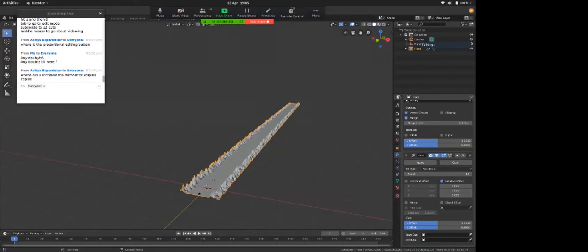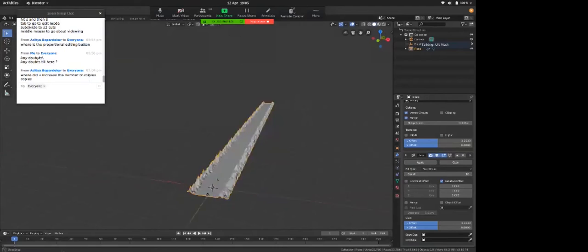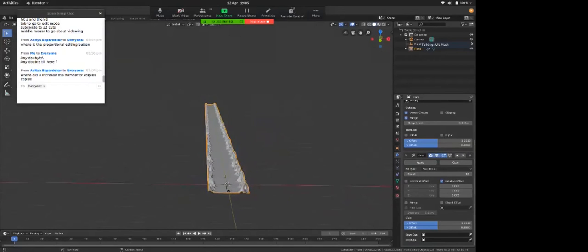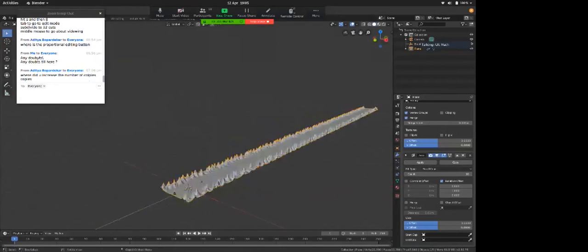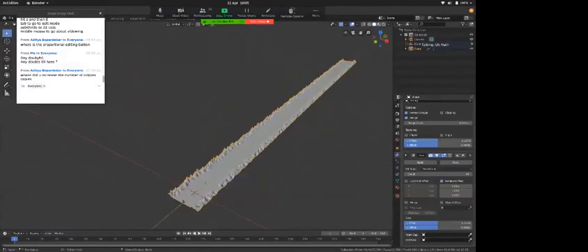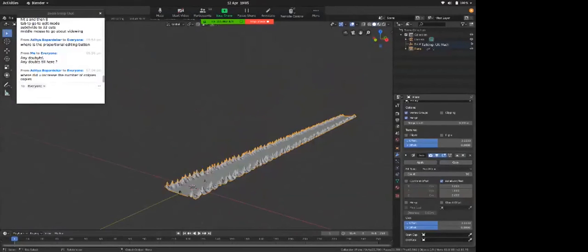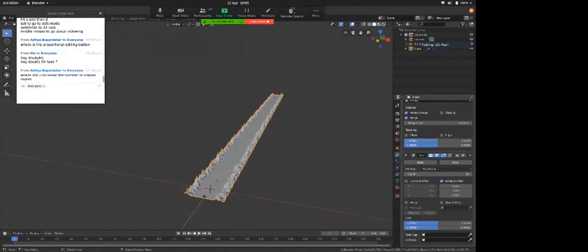So 10 would be enough, I guess. If you increase the number of counts, if you see here, vertices, faces, trees, these numbers increase. And the more number of vertices you have, the higher load on your system. So I'll keep it 10 for now. If you are working on those government laptops, maybe you should keep a little less, like 8. I'll give it 10 because my laptop can handle 10.